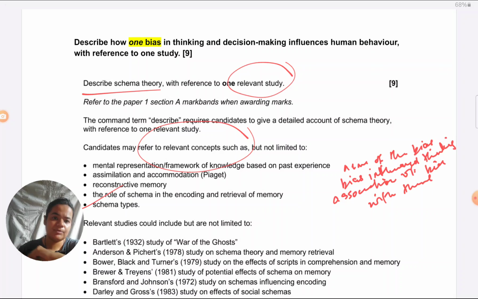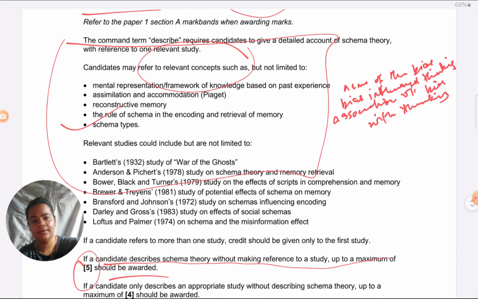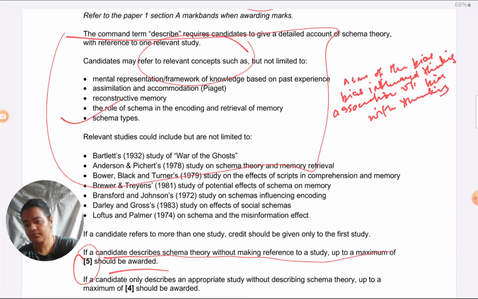It would be like I told you, I'm going to be taking Alter and Oppenheimer. In that, the bias is the cognitive ease bias, which is related to system 1 thinking. So here that is what they are chiefly looking out for. They are not looking out for the study. You have to give the study, but you can see they've just suggested which studies could be covered. They are not saying that they are looking out for any particular features in the study.